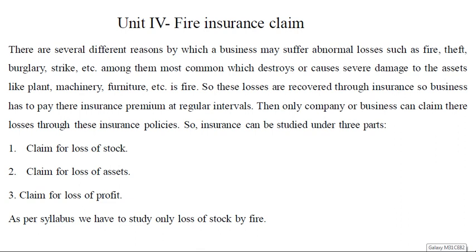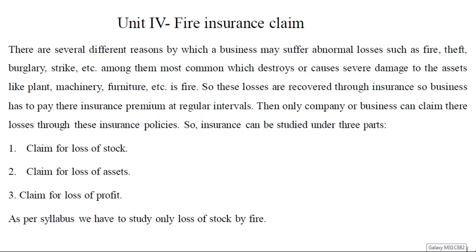Because of fire, if there is any loss, if you have taken the insurance and are paying the premium, you can claim or you can get back those losses. So that is called fire insurance claim. The policy is to be taken to reimburse those losses. Now under this fire insurance claim, suppose a fire took place, there will be a loss in terms of stock, there will be a loss in terms of assets, there will be a loss in terms of profit.